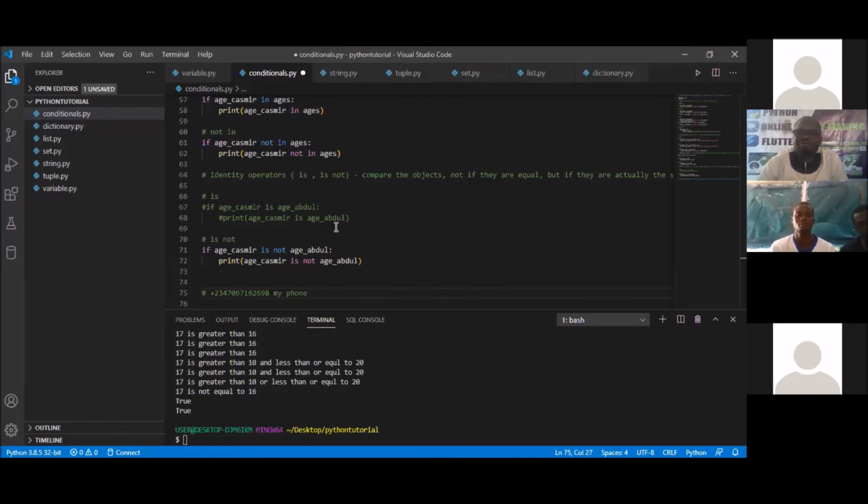For age Abdul is age Kashmir and age Abdul. For the print, I think the command is not correct. Before the print, there's a hashtag there. Okay. That's why.